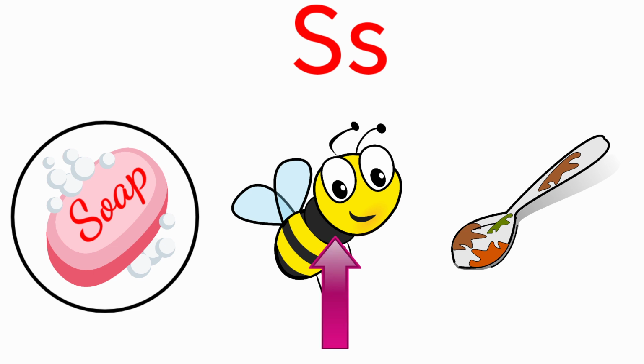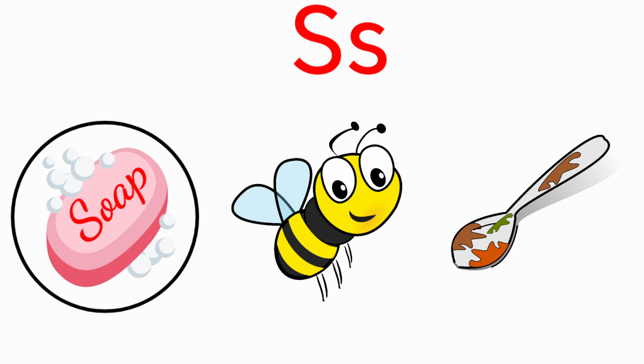Next one, B. B. The sound of the letter S is S, S. And the beginning sound of the picture B is B, B. The sound of the letter S and the beginning sound of the picture B are different. So we should not circle the picture B.